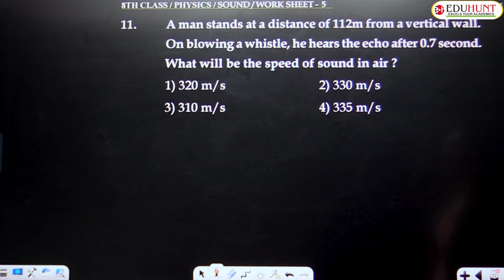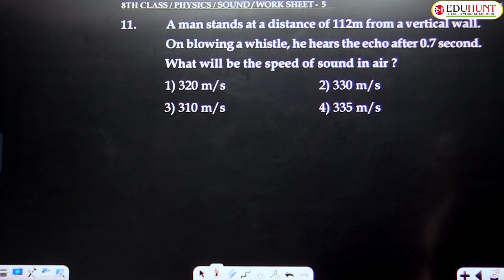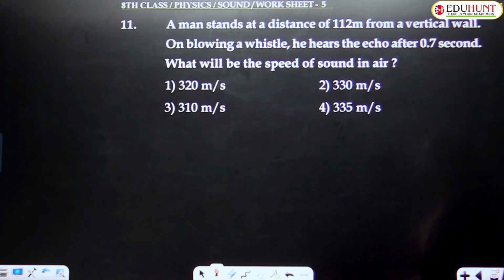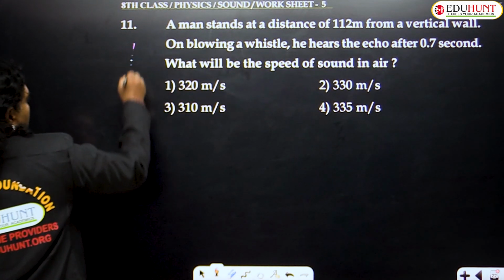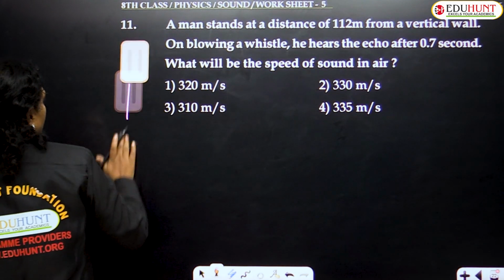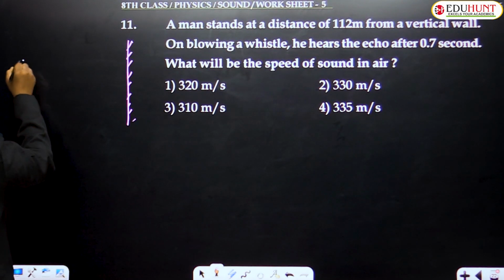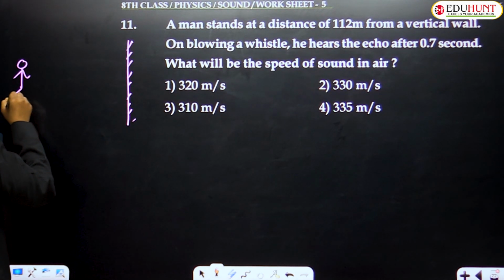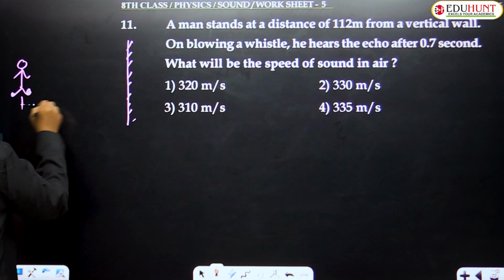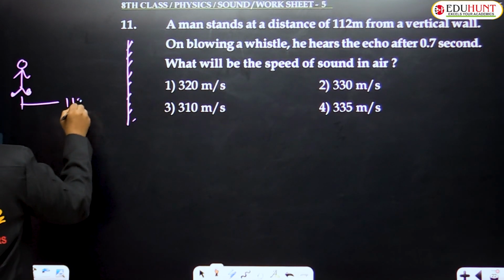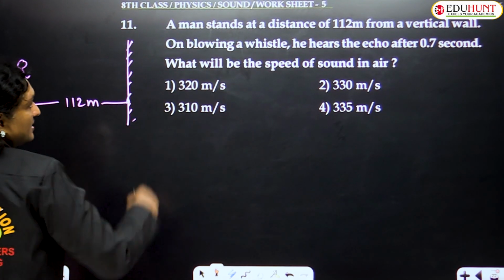Well, the next question, the 11th one. A man stands at a distance of 112 meters from a vertical wall. Again, a wall is given, a vertical wall. Here is a man. This man stands at a distance of 112 meters from the vertical wall.